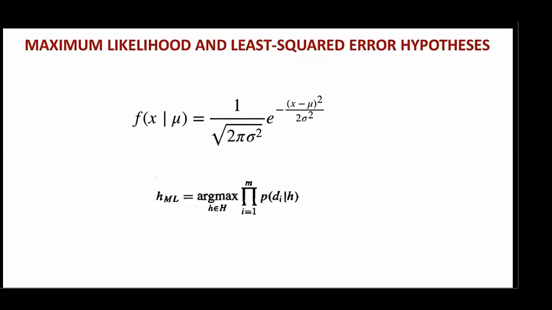In this case, I have assumed that delta is constant, hence I have not considered delta in this equation. The probability, that is f of x given mu, is equivalent to this equation.